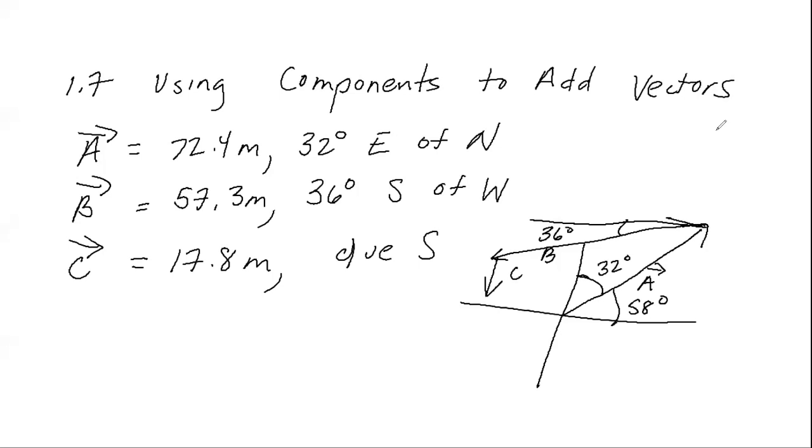Example 1.7, using components to add vectors. Three players on a reality TV show are brought to the center of a large flat field. Each is given a meter stick, a compass, a calculator, a shovel, and in a different order for each contestant, the following three displacements. Displacement A is 72 meters at 32 degrees east of north. B is 57.3 meters, 36 degrees south of west, and C is 17.8 meters due south.